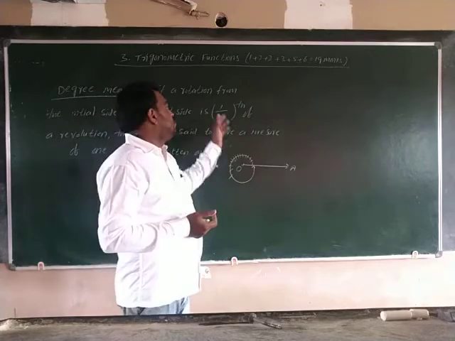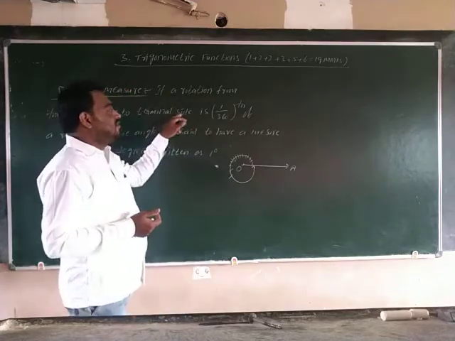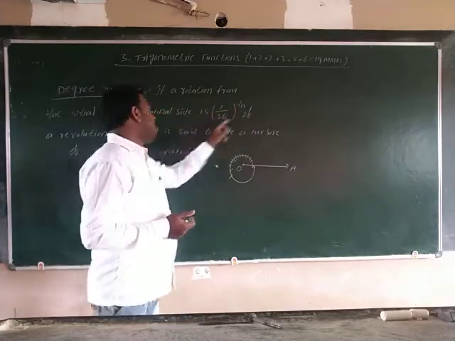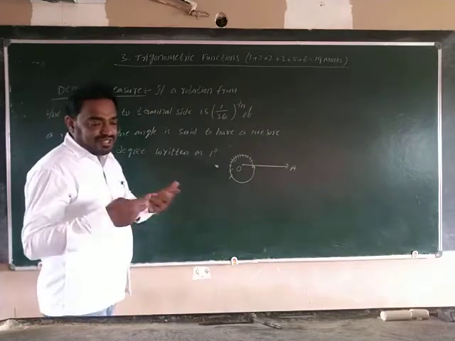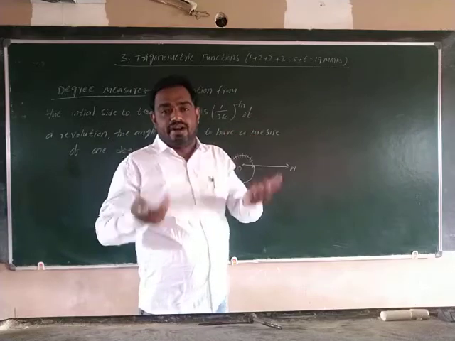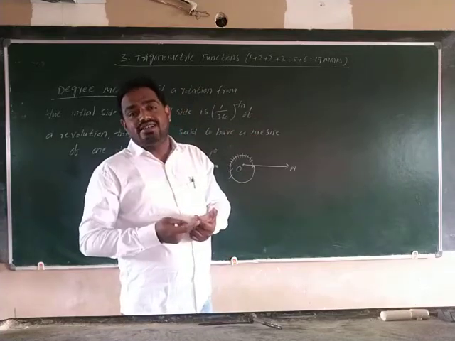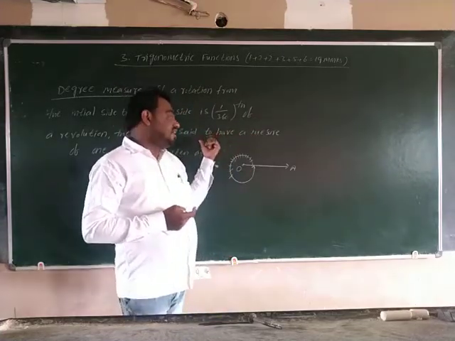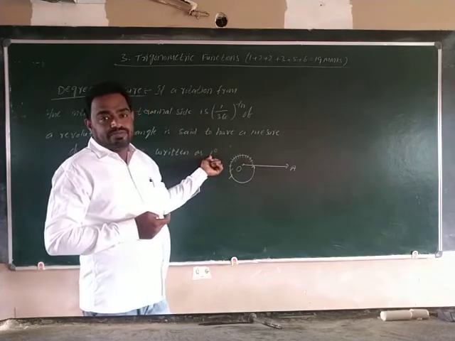So 1 degree equals 1 by 360 of a revolution. One revolution is divided into 360 equal parts, and each part is called 1 degree, denoted by 1 degree.